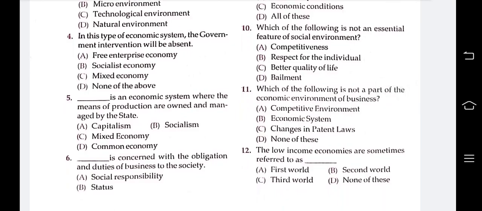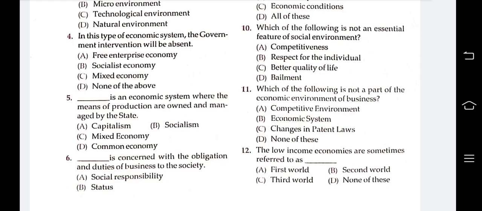Dash is an economic system where the means of production are owned and managed by the state. Capitalism, socialism, mixed economy, common economy. Socialism. Here the answer is socialism. Socialism is the economic system where the government owns the production and sales.